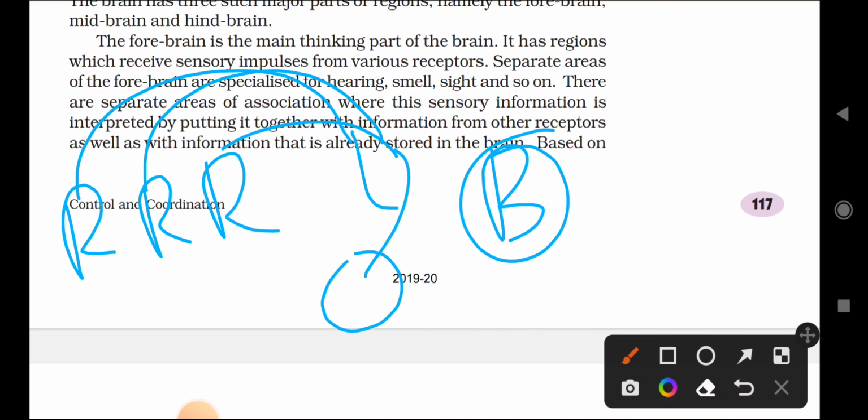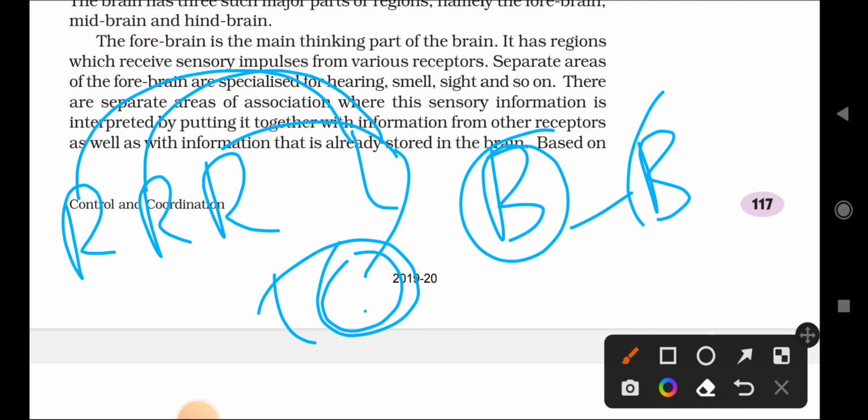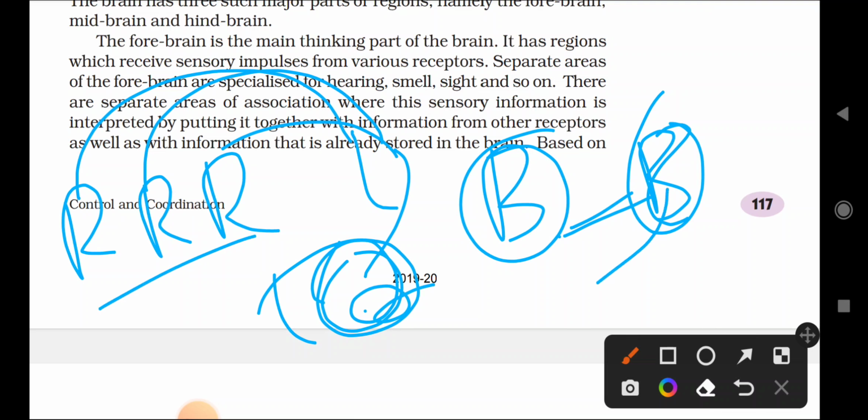The brain then analyzes it with the information it already has, cross-checks it, and after that finally does the job.